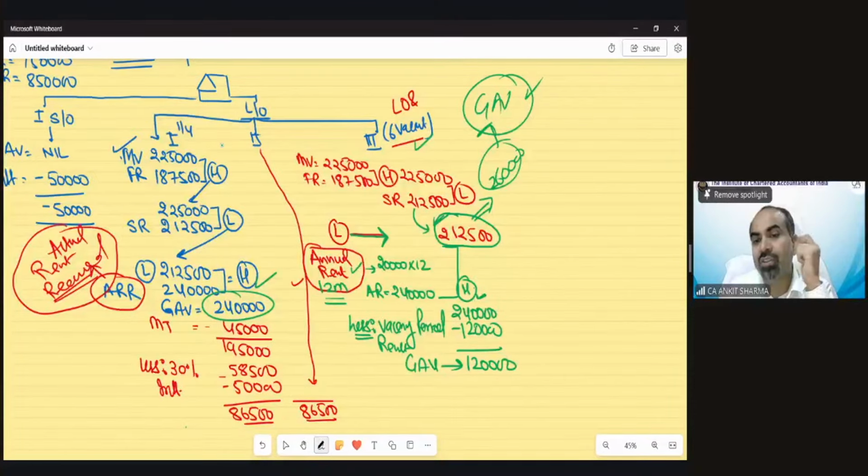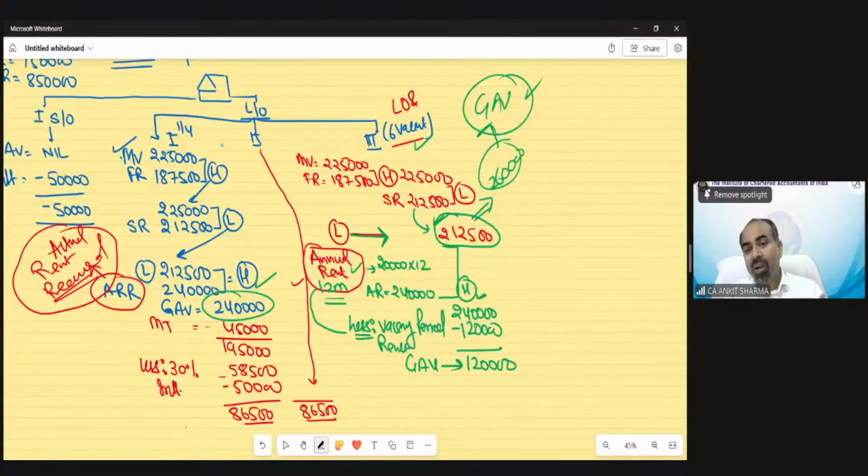So this is actual rent, and if logically you think, after reducing vacancy, this GAV is technically just like actual rent received. Because out of 240, I have reduced the vacancy time duration rent. So the balance would be actually what I have received. So this is actually ARR.